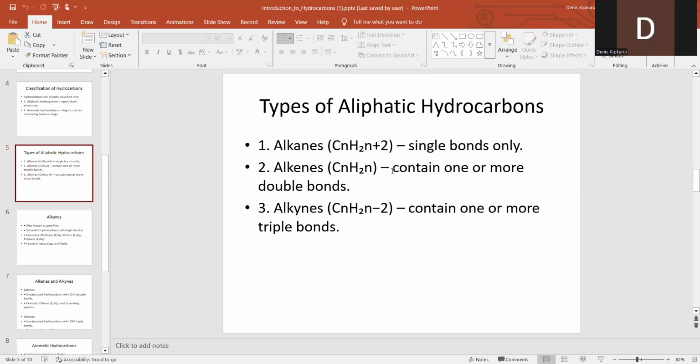So these aliphatic hydrocarbons are divided into three. We have alkanes, which are made up of single bonds only. Then we have alkenes, they are made up of one or more double bonds. Then we have what we call alkynes, they are made up of three bonds. We call them triple bonds. So I think in your school, you just learn about the test of alkanes, test of alkenes, and also alkynes. So those are examples of aliphatic hydrocarbons.